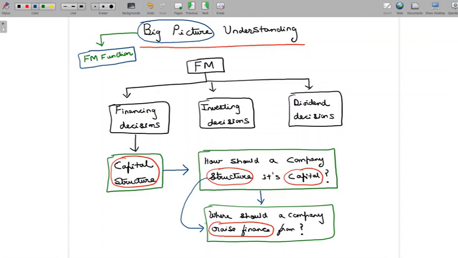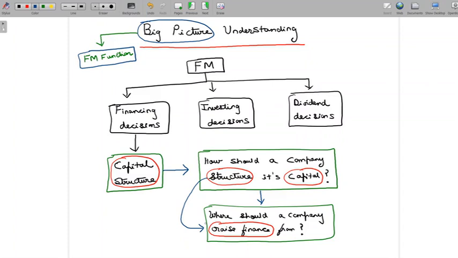Let's look into this a little more. Now, let's say there are two choices for me. One choice is to have majority of my capital in the form of debt, and the other choice is to have majority of my capital in the form of equity. So when I have majority debt, that means a very small share of my capital is equity, and when I say majority equity, a very small portion of my capital is in the form of debt. Let's say these are the only two choices I have right now. Now, what are the several things that would go inside the decision-making process?